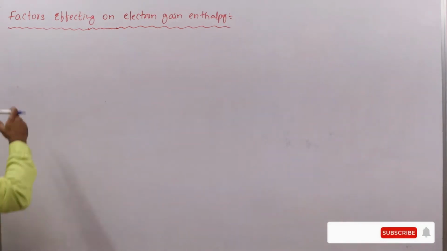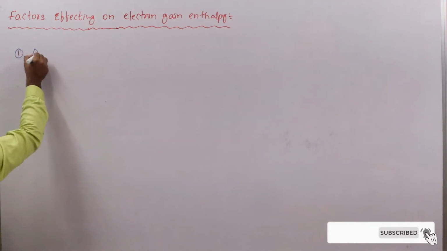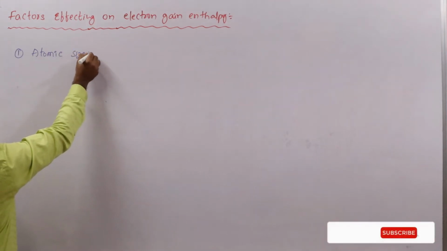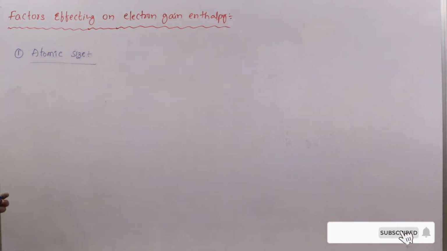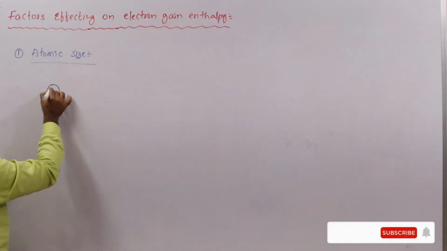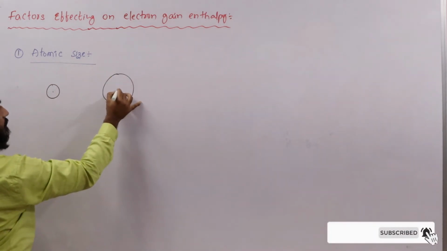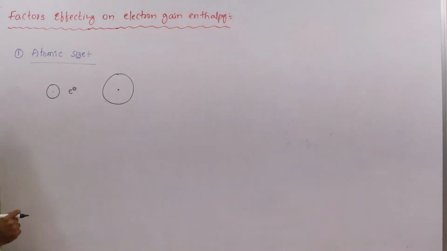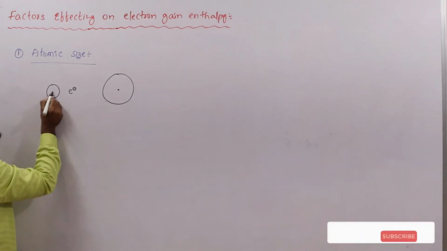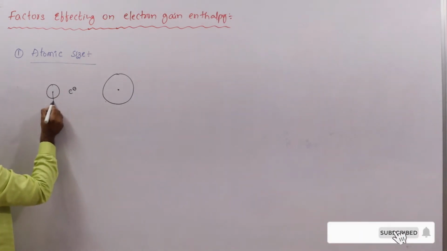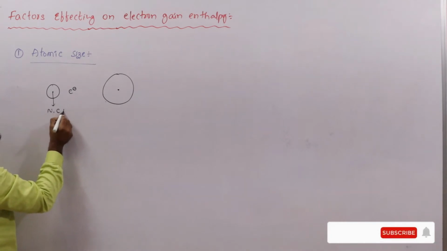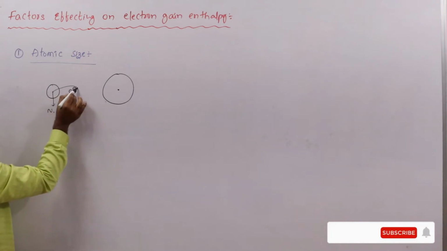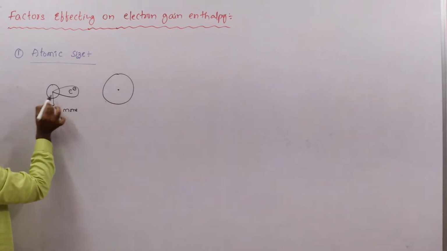The first factor is atomic size. Let us take two atoms here, one with small size and one with larger size. When you want to add an electron to the small atom, what will happen? Due to the small size, nuclear charge is more. When the nuclear charge is more, it will attract this electron very strongly with more affinity.